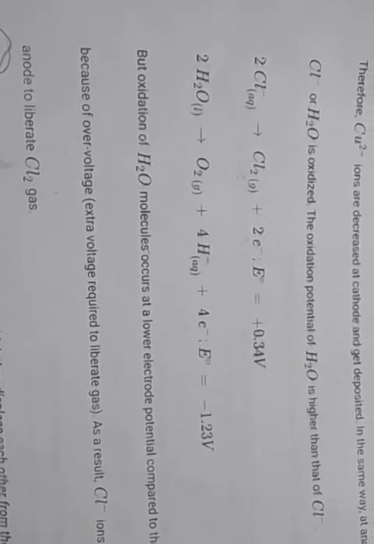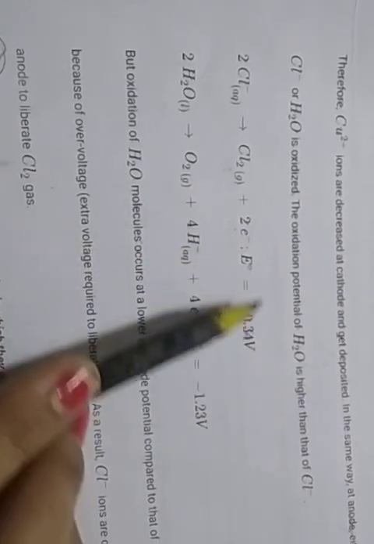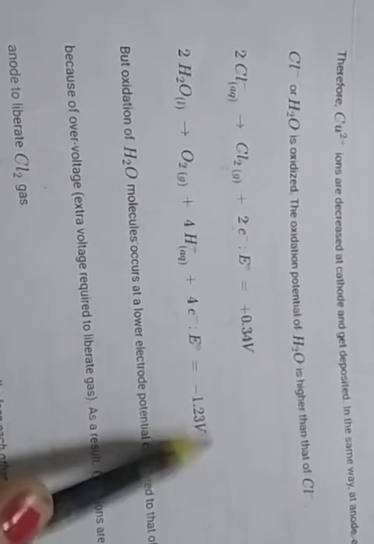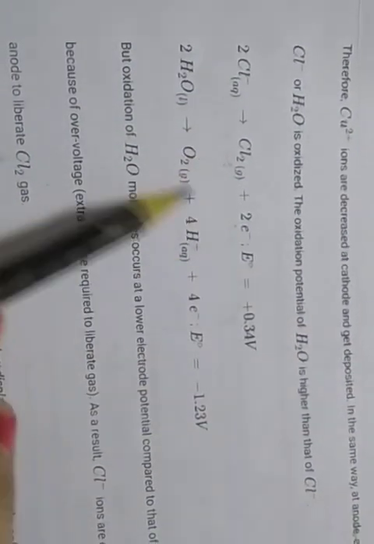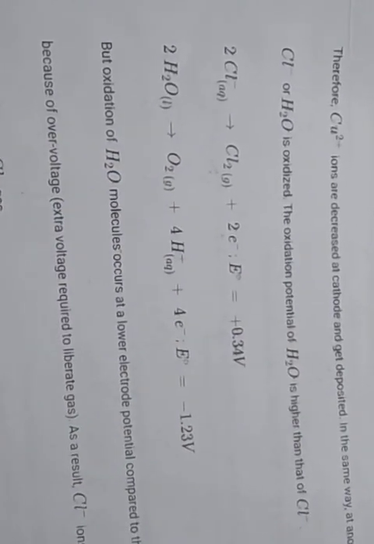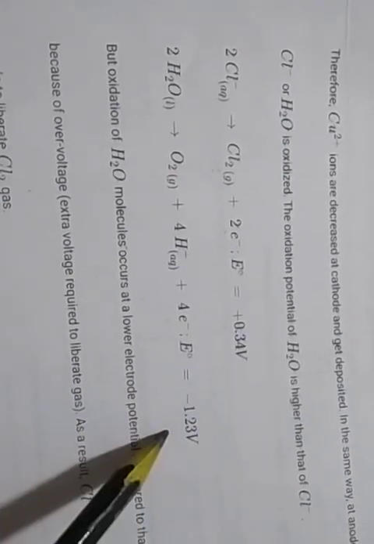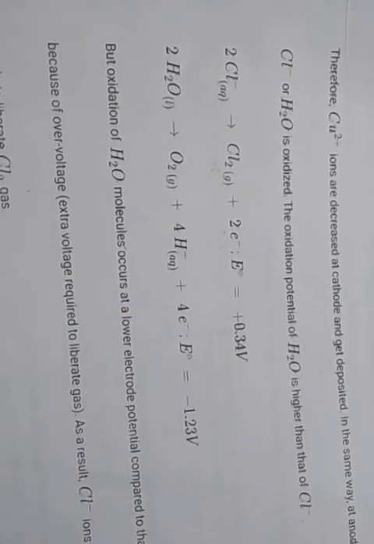Clear? You only need to learn the oxidation potential values, and you write the equation the oxidation way and the reduction way. Okay, it is very important. First you write the equation, and then at the side you write the oxidation potential value, and then which is higher, which is lower. Okay.